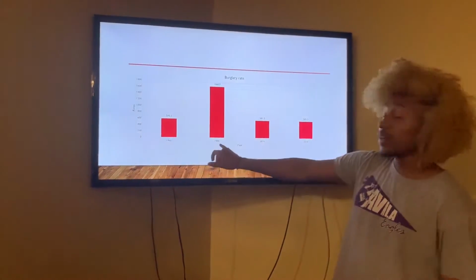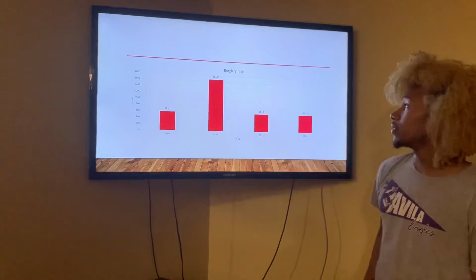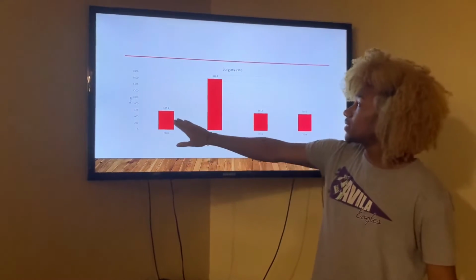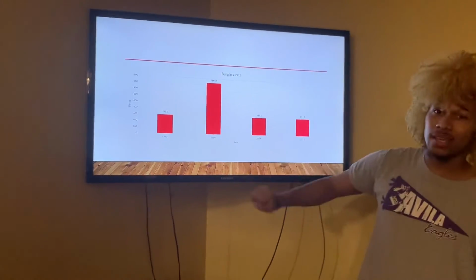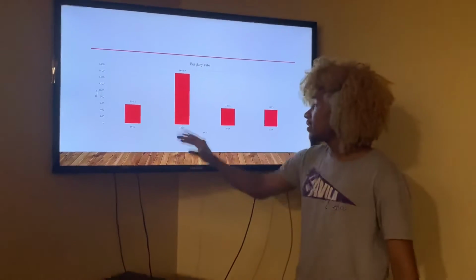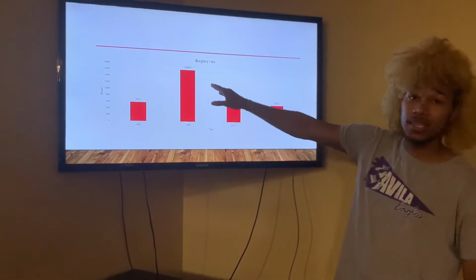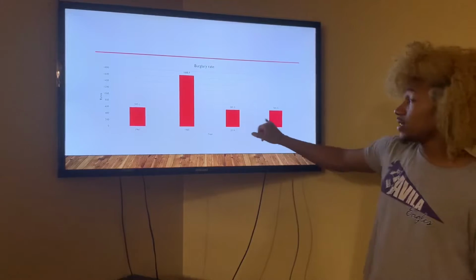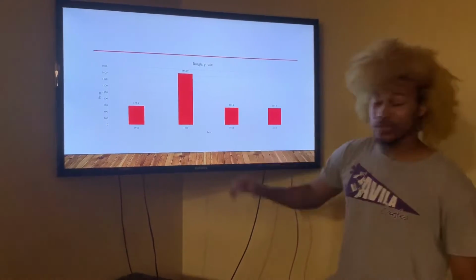For this one, the highest year is 1980 for burglary rate. And you can see it's still going up. So burglary was high in Missouri for 1980. And then when we hit the 2014, it's slowly trickling down. 2014 is also the lowest year for burglary rates. So that's nice.